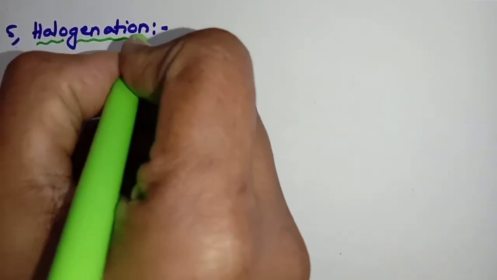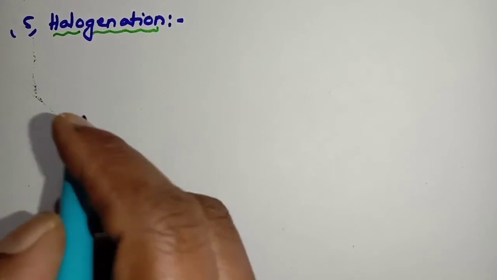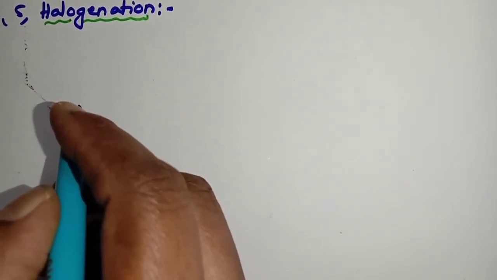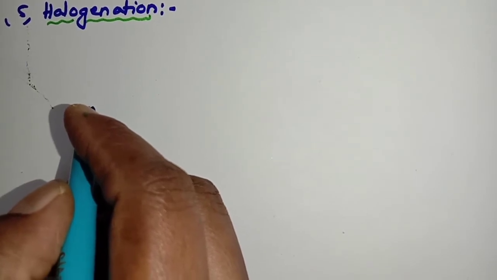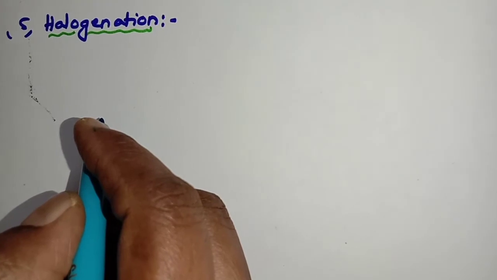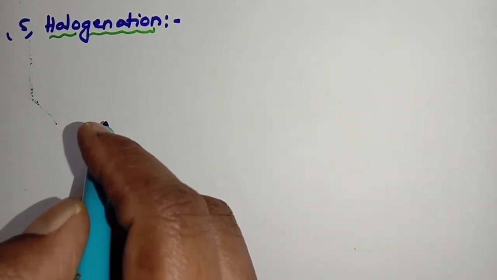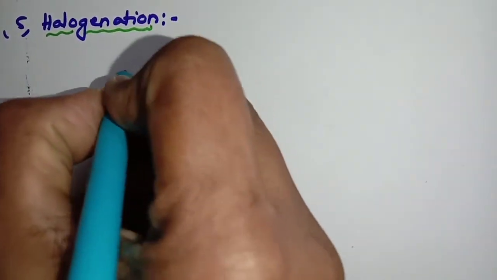Halogenation. Write down the statement: when ethers are treated with halogens, that is chlorine or bromine, in the absence of sunlight. Here we observe this reaction taking place both in the presence of sunlight and in the absence of sunlight. If it takes place in the absence of sunlight, then substitution occurs at the alpha carbon atom. So I will show you.